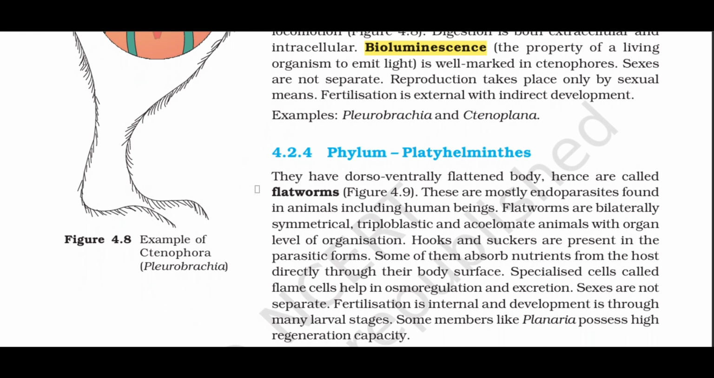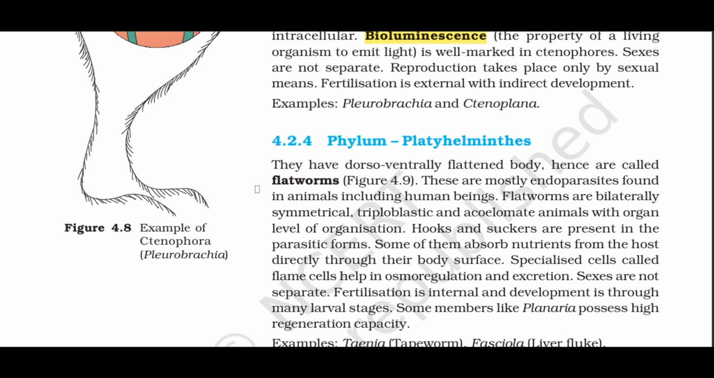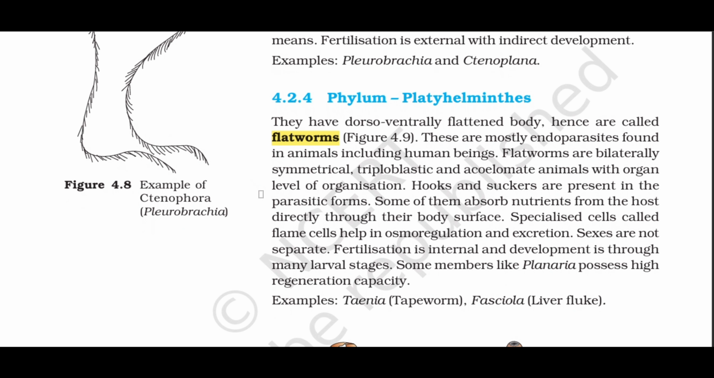Examples: Pleurobrachia and Ctenoplana. 4.2.4 Phylum Platyhelminthes. They have a dorsoventrally flattened body, hence are called flatworms, Figure 4.9. These are mostly endoparasites found in animals including human beings. Flatworms are bilaterally symmetrical, triploblastic, and acoelomate animals with organ level of organization. Hooks and suckers are present in the parasitic forms.